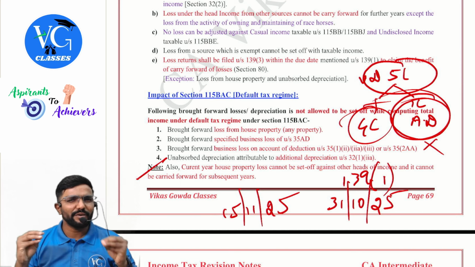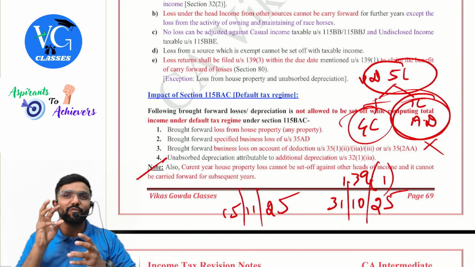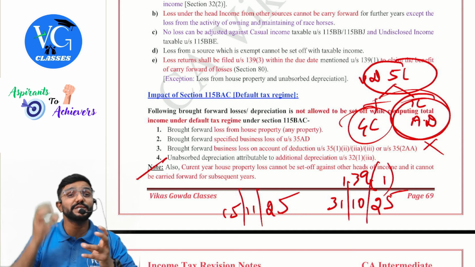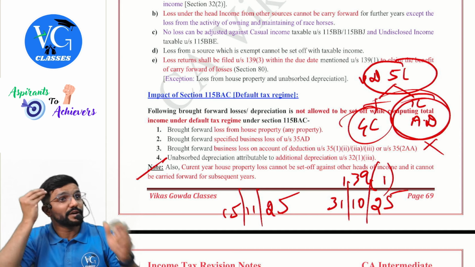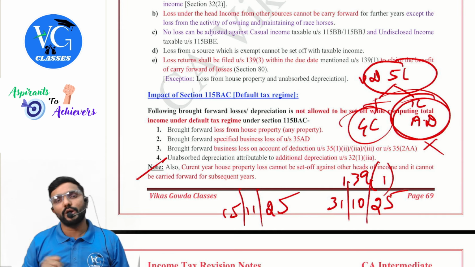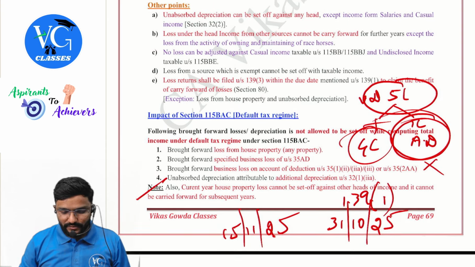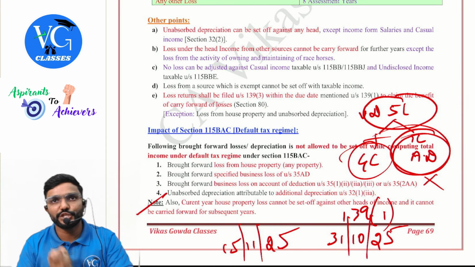I would have highlighted everything in different colors also, so make use of it, because I know where students might find it challenging to remember a few things on the exam day, and what they have to go through in order to retain it and present it in the exam hall. So with this, we are done with the set off and carry forward of losses chapter.